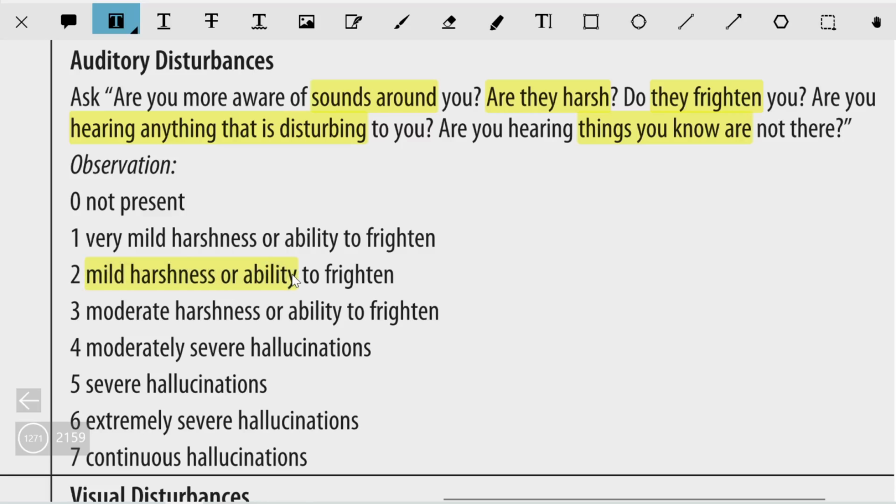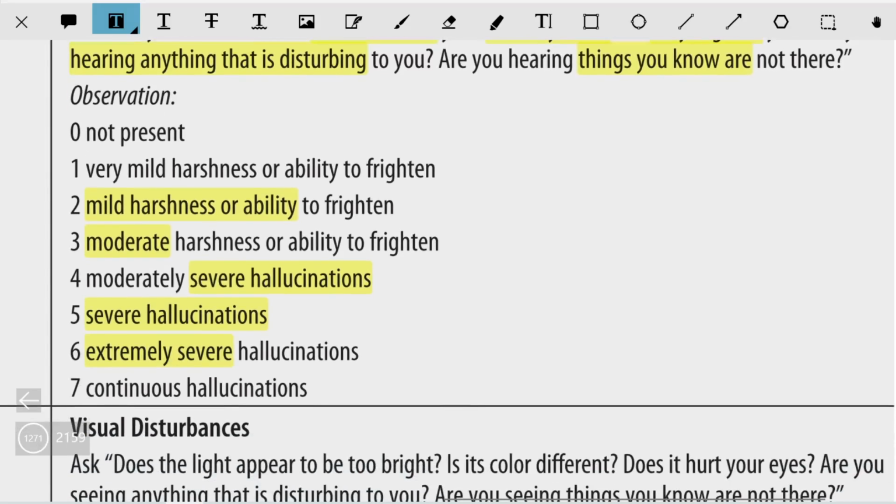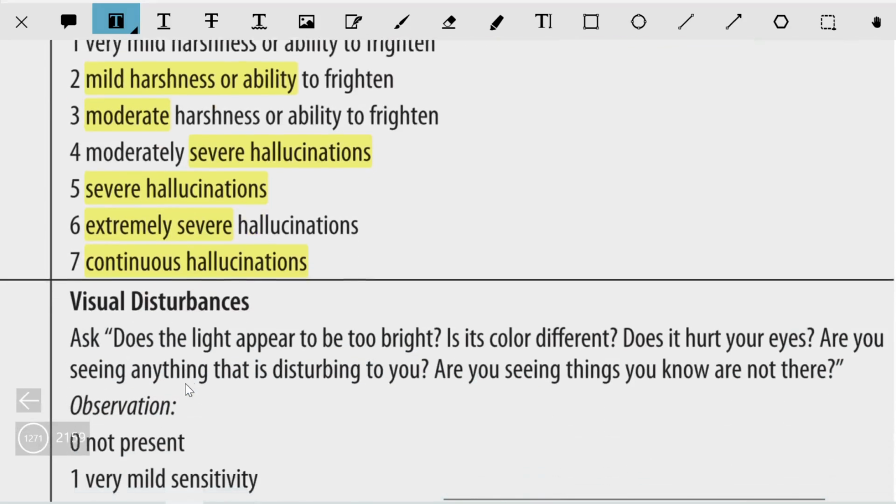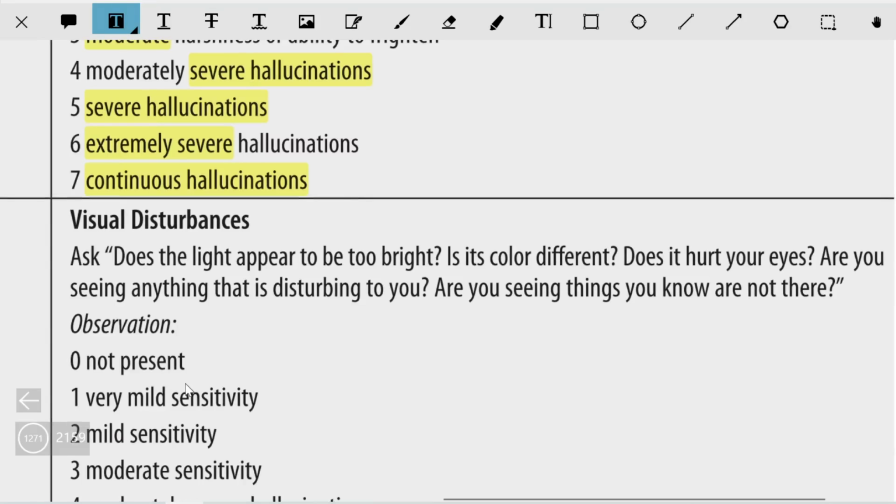Mild harshness or ability to frighten is grade 2. 3 is moderate harshness or ability to frighten. 4 is moderately severe hallucinations, 5 is severe hallucinations, 6 is extremely severe, and 7 is continuous hallucinations.